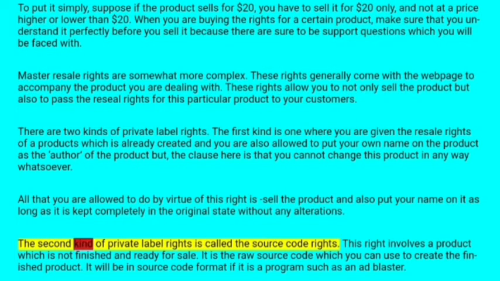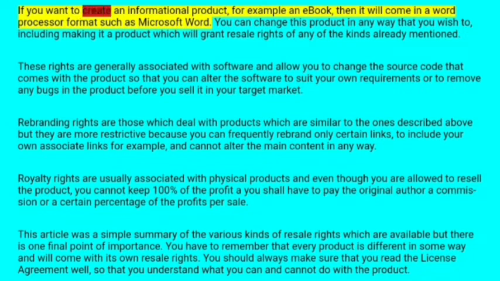The second kind of private label right is called the source code right. These rights are involved in a product which is not finished and ready for sale. It is the raw source code which you can use to create the finished product. It will be in source code format if it is a program such as NB Blaster. If you want to create an information product, for example an ebook, then it will come in an editable format such as Microsoft Word.